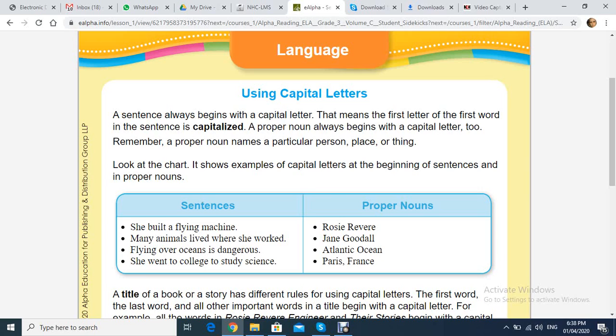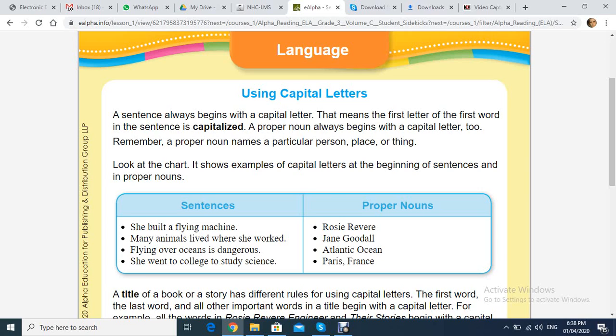Remember, a proper noun is the names of people, particular persons, places like countries, cities, oceans, seas, or things, famous things. Okay, the Eiffel Tower, the Kaaba, famous things. Okay, look at the chart. It shows examples of capital letters at the beginning of sentences and proper nouns.